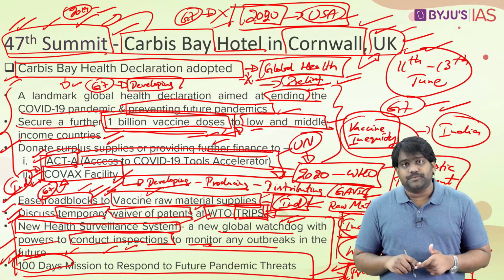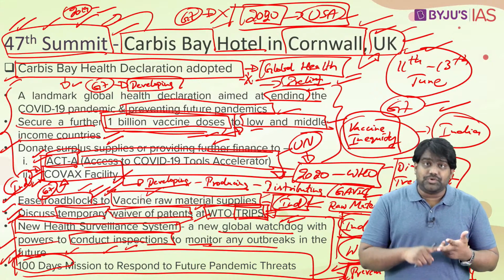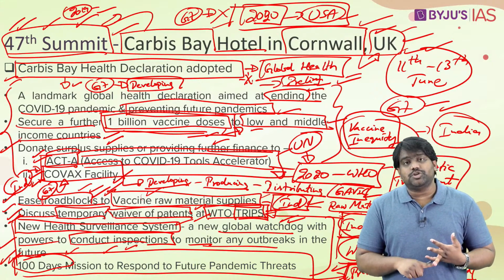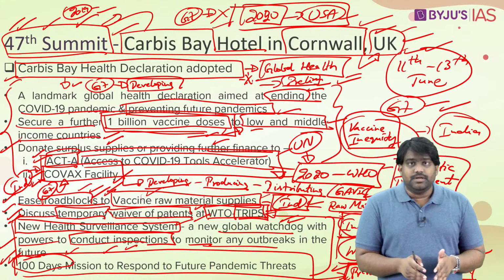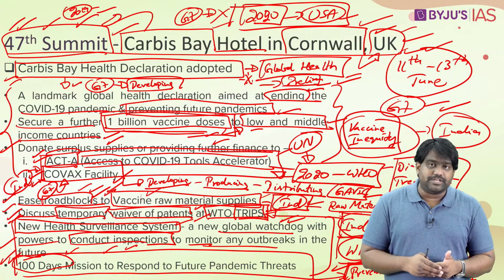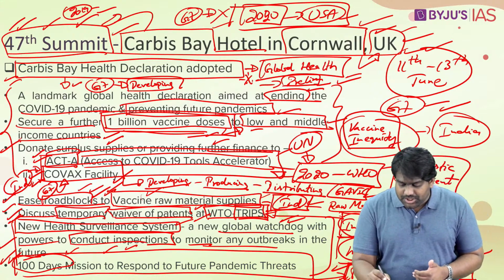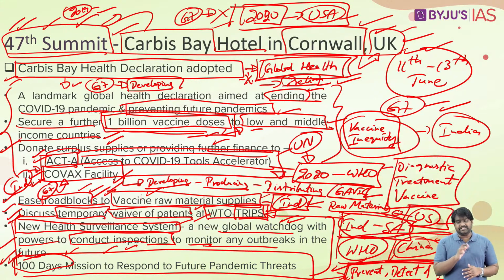combat such diseases. Be it surveillance mechanism, be it diagnostics, be it treatment, and even development and production of vaccines. All of this should happen within the first 100 days. So this gives us the best chance to contain any such future pandemics. These are some of the major health related initiatives that have been announced at the G7 summit.